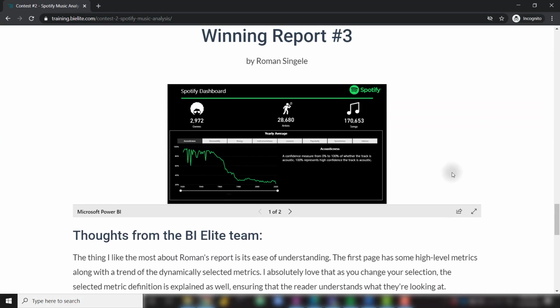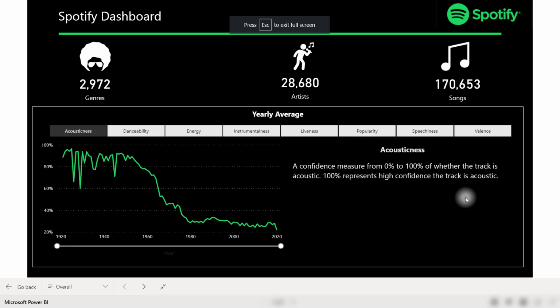This report comes from Roman Singele, and this was another great entry as well. This was a little bit on the shorter side, but it's presented in such a clean way. I just thought it was done really nicely. So across the top, we have some high-level metrics. I love this image that Roman used for the genres. I thought that was hilarious.